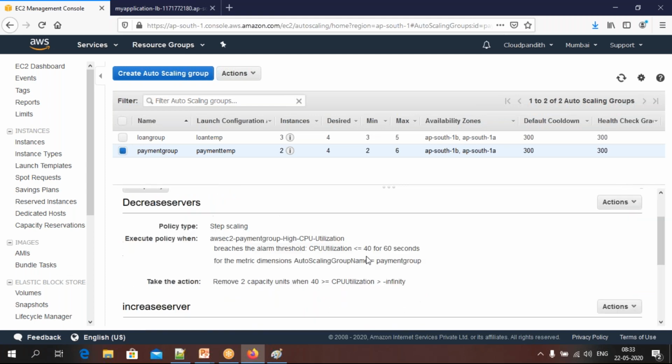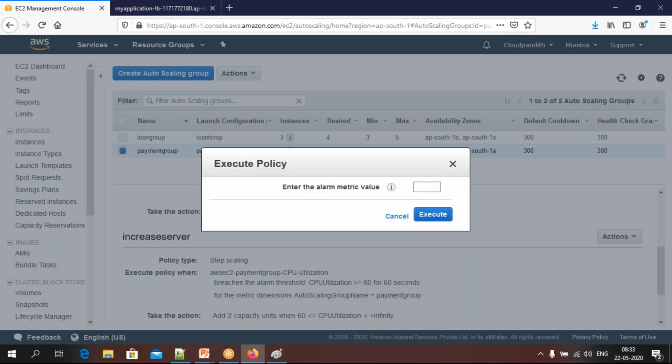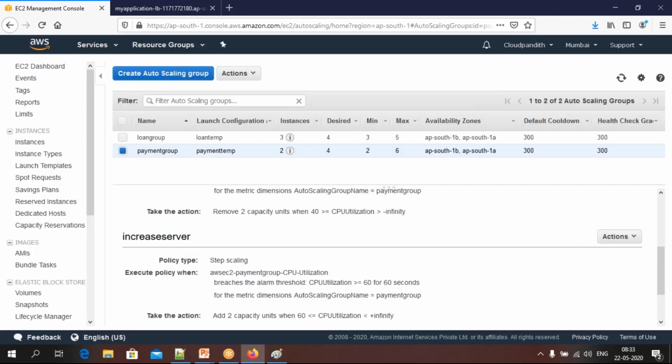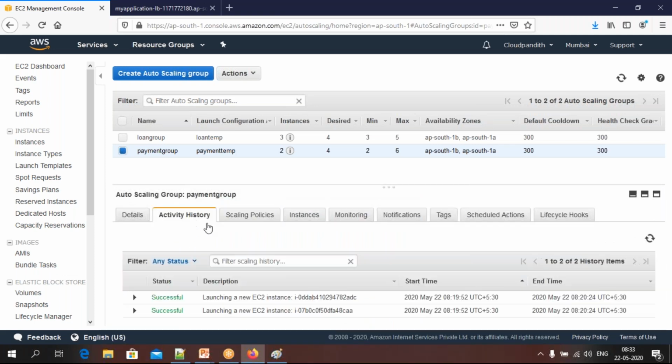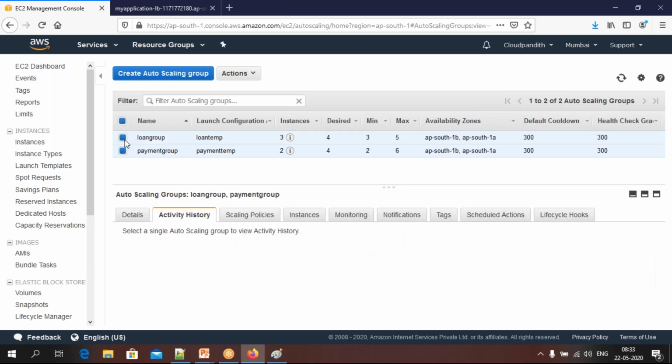This is the first alarm. Let me execute one more time. Let me give 80 here. Let's wait some time so that it will show here, friends. Everything will be shown here.